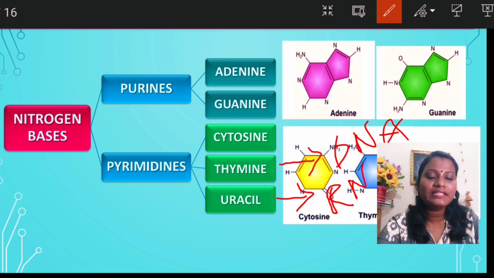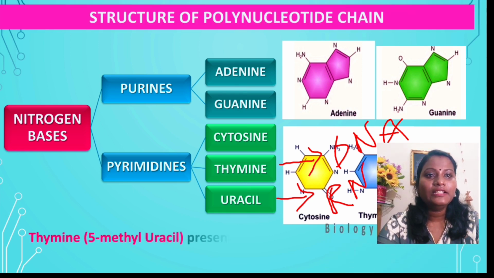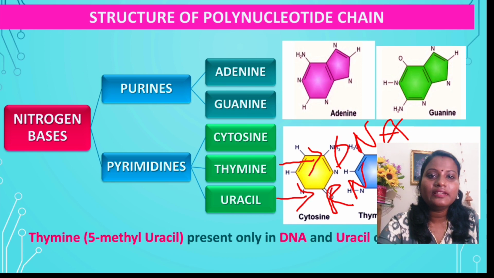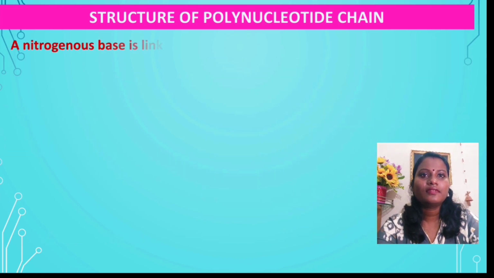So the nitrogenous base consists of purines and pyrimidines, where purines are adenine and guanine, and pyrimidines are cytosine, thymine, and uracil. One thing you have to remember is that DNA contains thymine, and RNA contains uracil. Thymine is 5-methyl uracil, present only in DNA, and uracil is present in RNA.